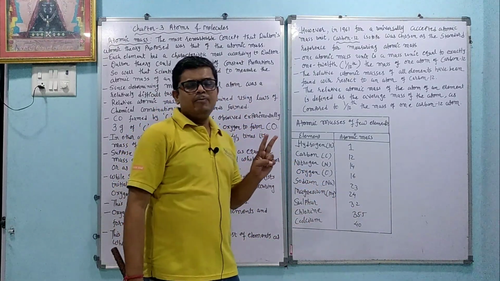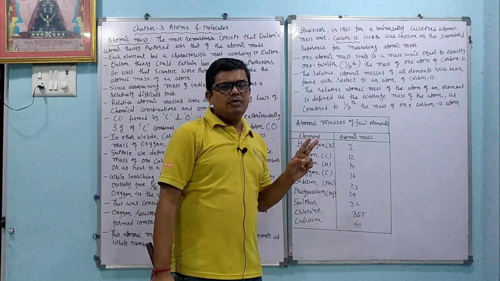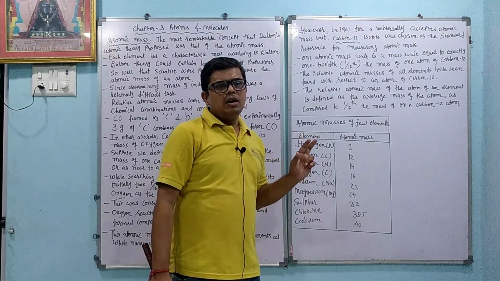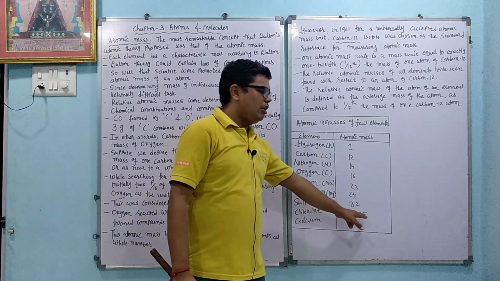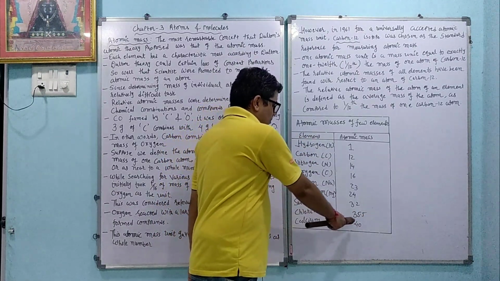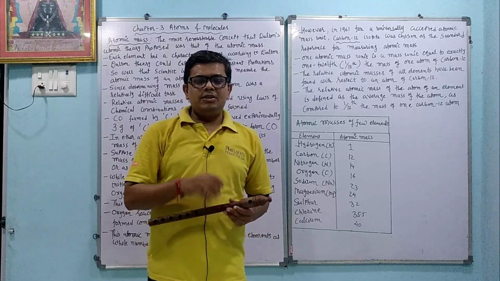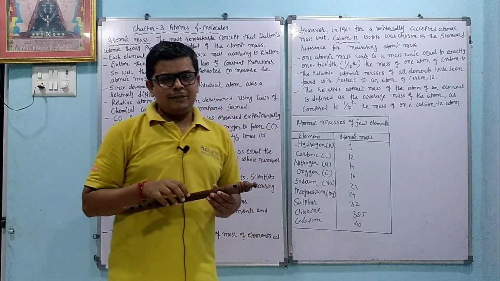Chlorine is available in two forms, chlorine-35 and 37. We take the average, they are available in a 3:1 ratio, and by taking the average we get 35.5. Calcium is 40.